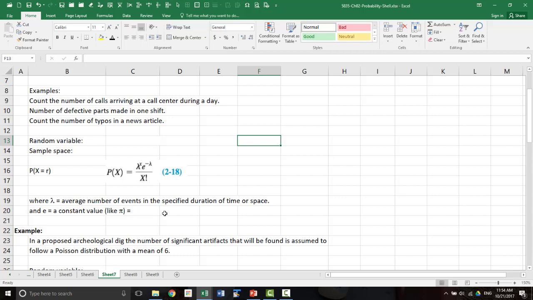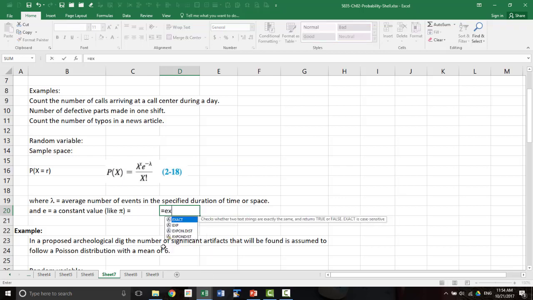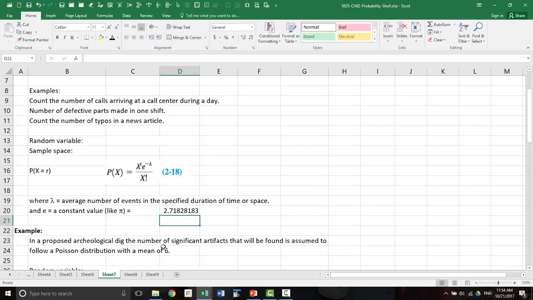So you can use Excel, which has a function called EXP. So if you do EXP(1), that will be e to the power of 1. That will give you the value of e. So there it is.